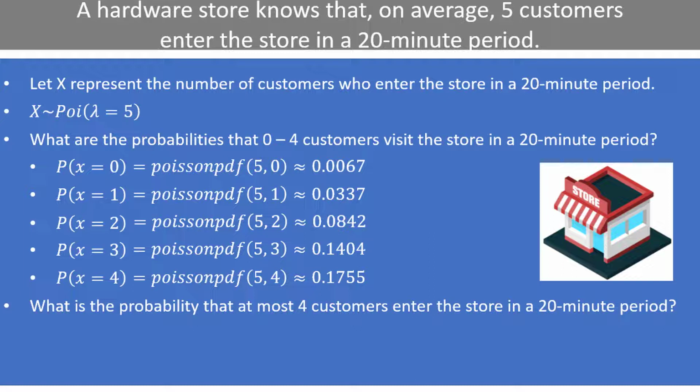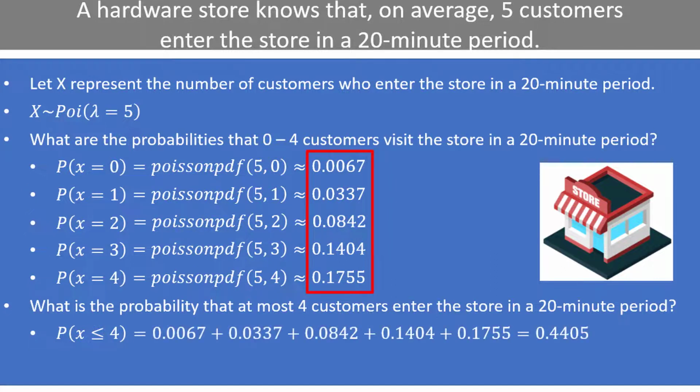What is the probability that at most 4 customers enter the store in a 20-minute period? Well, that's just the probability x is less than or equal to 4. We could just add up the 5 probabilities we saw a moment ago, as they represent all outcomes where x is less than or equal to 4. 0.0067 plus 0.0337 plus 0.0842 plus 0.1404 plus 0.1755 equals 0.4405.